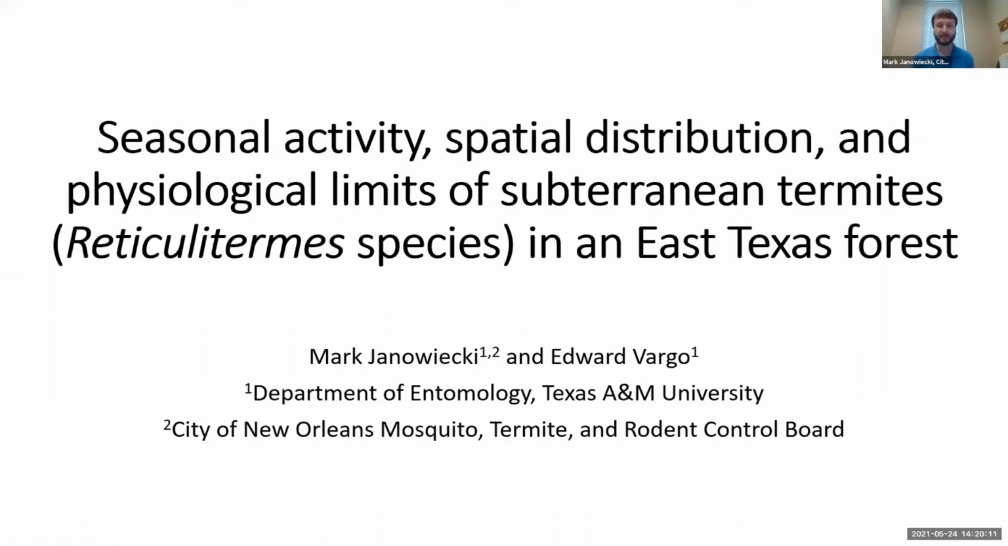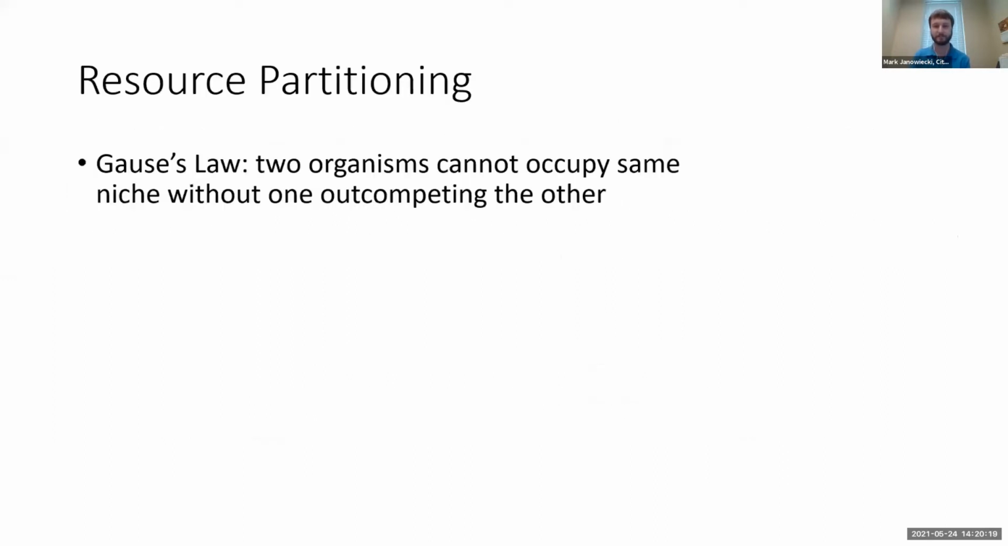So I'll be talking about a project that I worked on for my PhD, looking at the seasonal activity, spatial distribution, and physiological limits in subterranean termites. Resource partitioning is a major question in ecology. Gause's law states that two organisms cannot occupy the same niche without one outcompeting the other. In other words, there can't be two things doing the same thing in the same place.